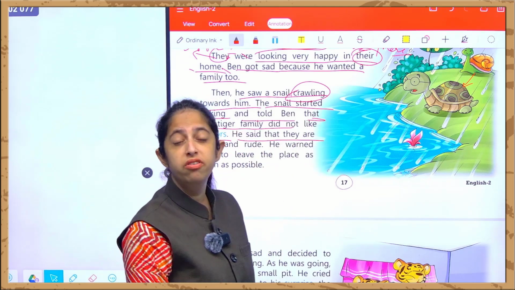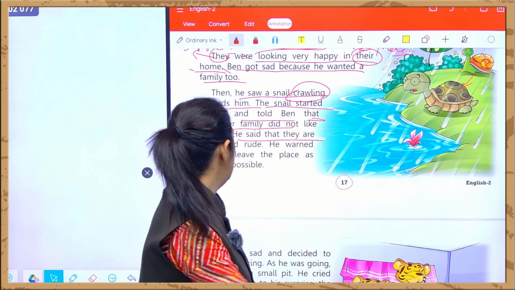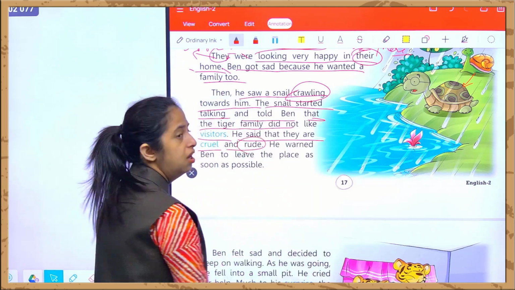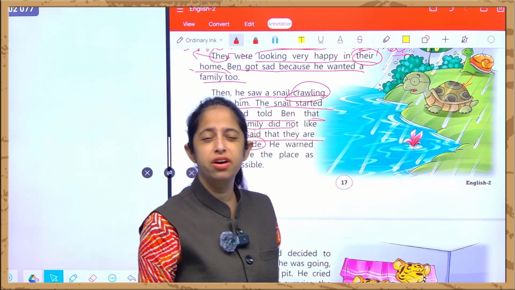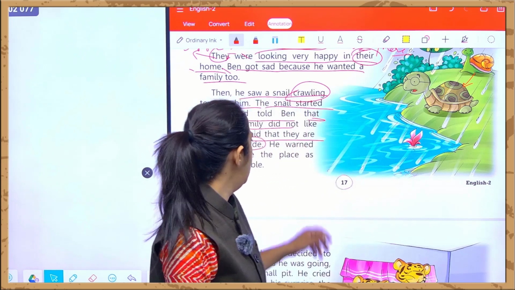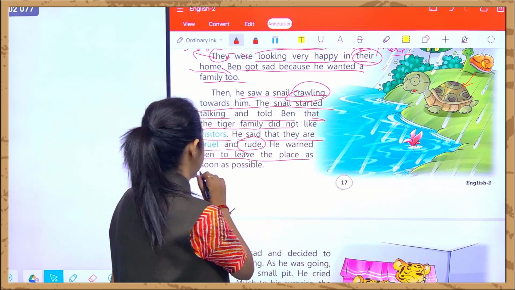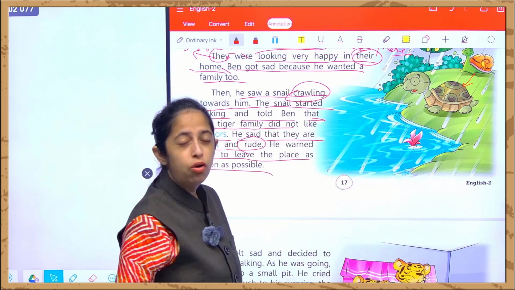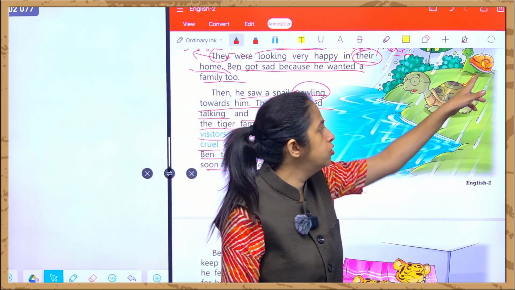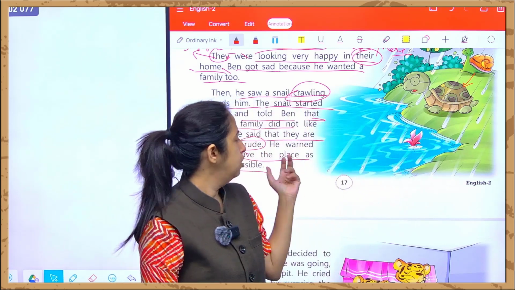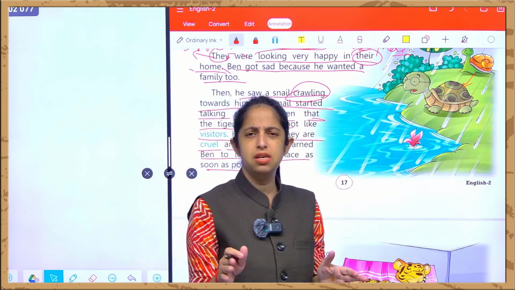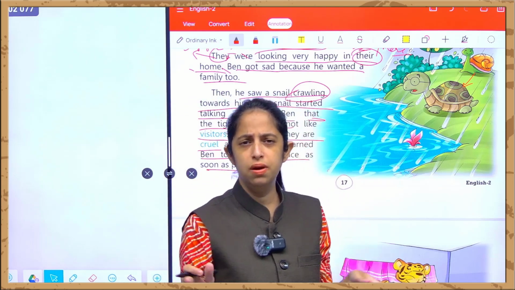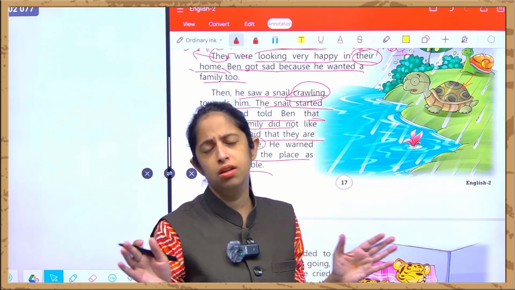Cruel means evil. They are very much bad and rude. और वो कैसे हैं? Rude means they hold a very aggressive behavior. And he warned Ben to leave the place as soon as possible. What this snail told this turtle is to leave the place as soon as he can, because they are very rude and they are very cruel.